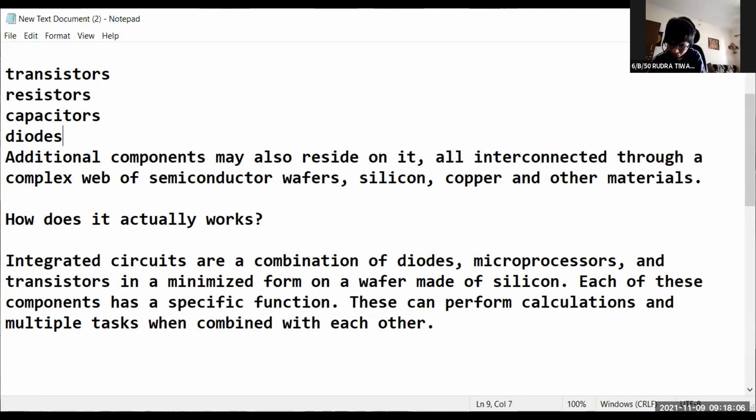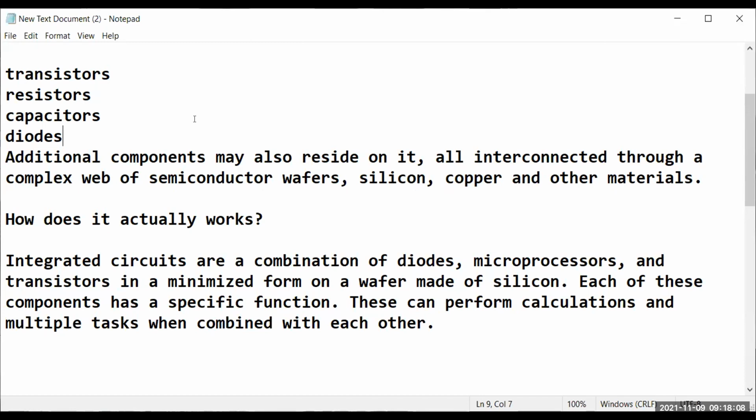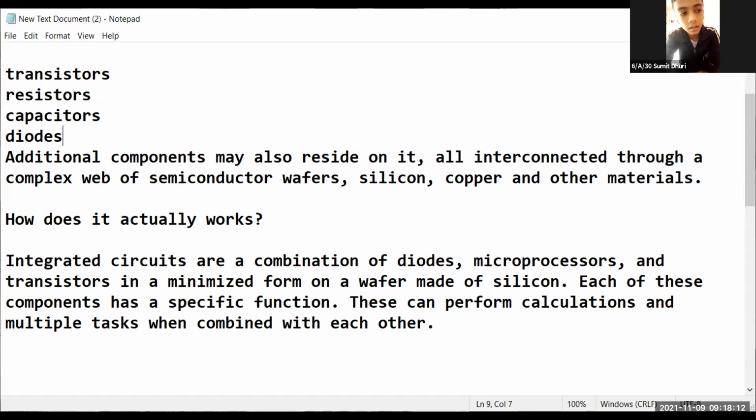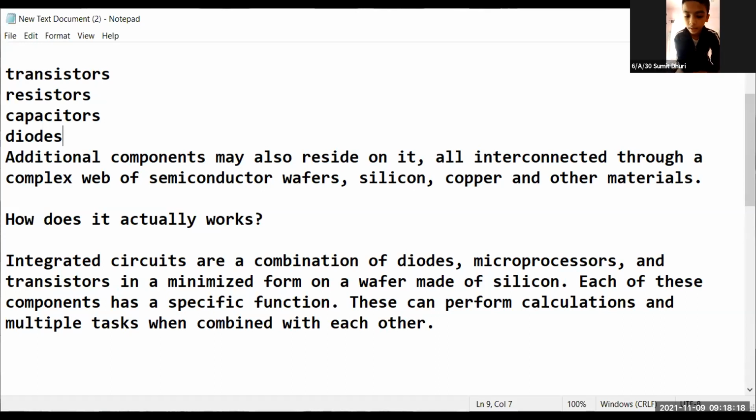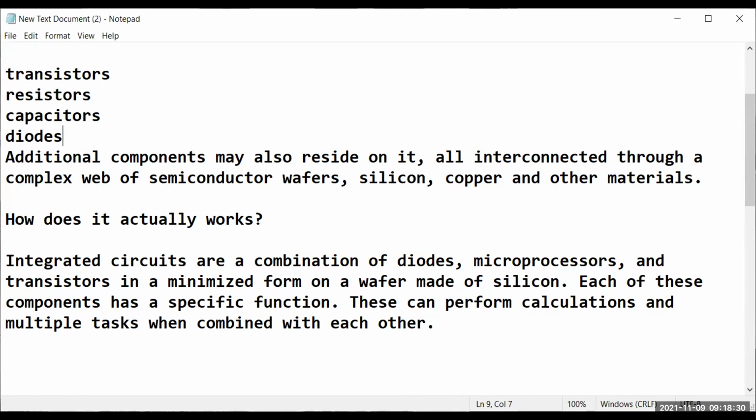Thank you, ma'am. Sumit, you can tell what is a transistor. Hello, ma'am. Now my voice is audible. Yeah, it's audible now. A transistor is a type of semiconductor device that can be used to both conduct and insulate electric current or voltage. In simple words, it is used to conduct and insulate both electric current and voltage.